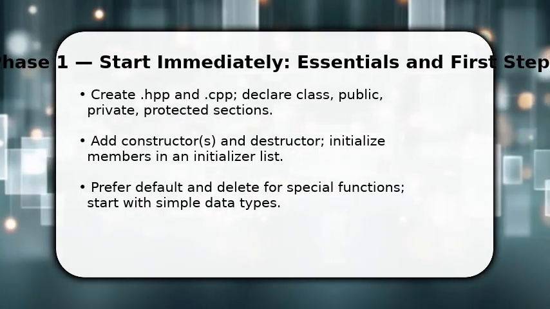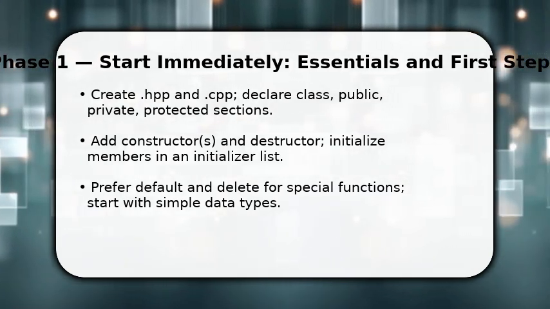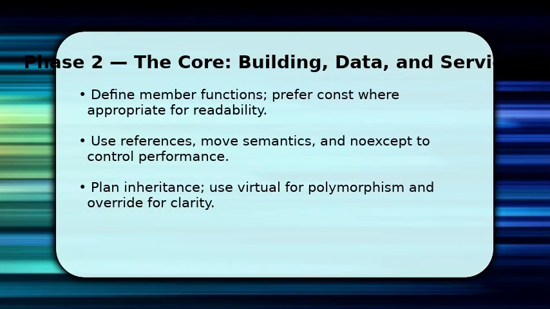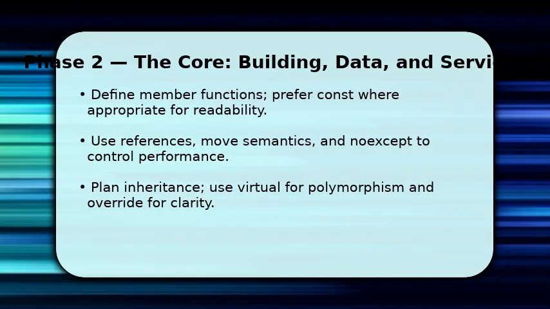Make sure you use header guards or #pragma once so the compiler won't include the file twice. Next, implement methods in the CPP file and mark logically constant operations as const so callers know they won't modify state. Use references and move semantics to avoid copies. Declare noexcept on functions that should not throw to enable optimizations.